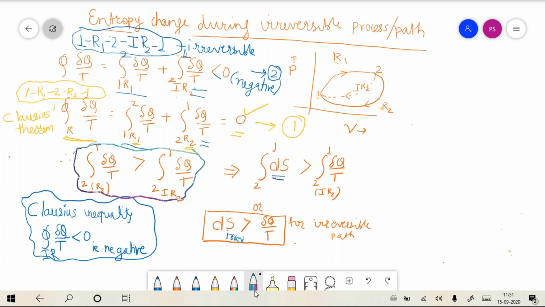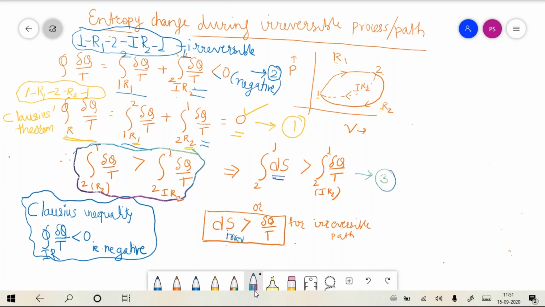Now from the definition of entropy change, I replaced the reversible path line integral with the line integral of dS. Calling the new expression equation 3, the integral of dS from 2 to 1 happens to be greater than the integral of del q by T, performed along the irreversible path.